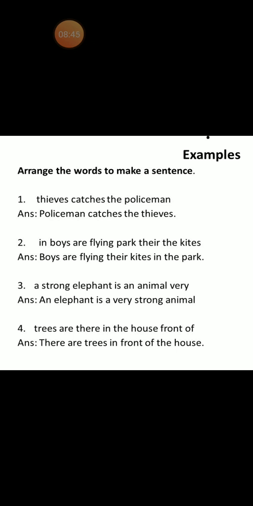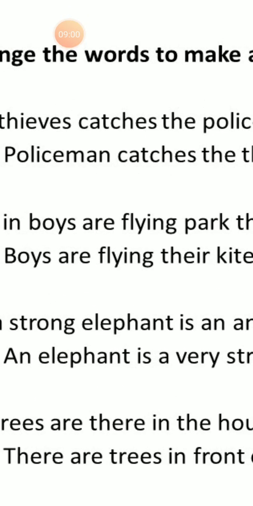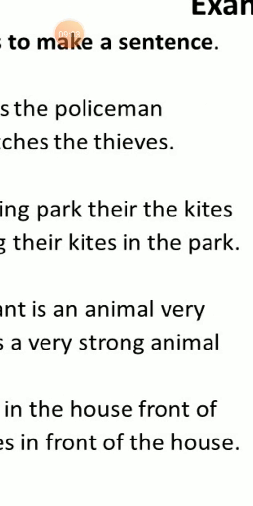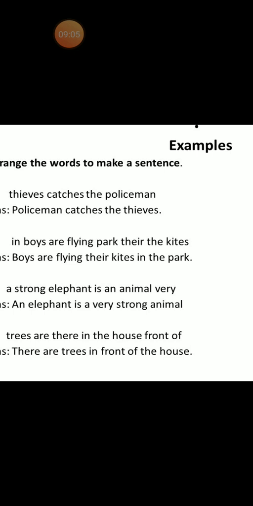So, you can understand that we are talking about the trees which are in front of our house. But how can we understand this? Just after we arranged the words properly to make a complete sense. Understood, students? Here also see the sentence begins with a capital letter and it ends with a full stop.